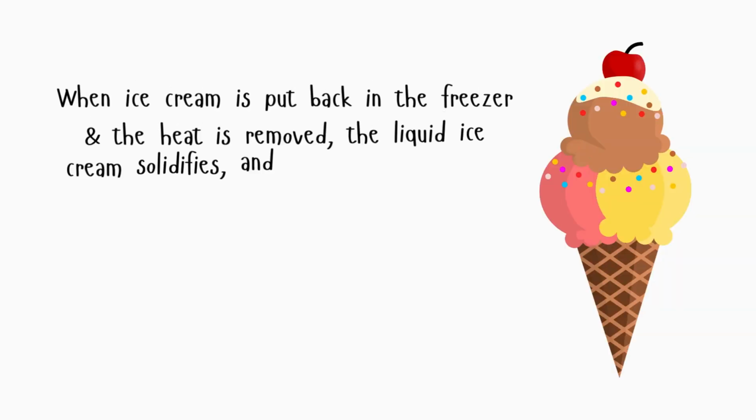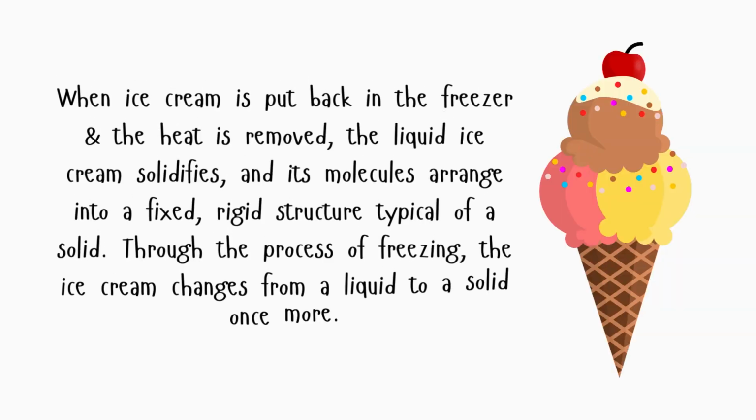Let's take the example of the ice cream again. When ice cream is put back in the freezer and the heat is removed, the liquid ice cream solidifies, and its molecules arrange into a fixed, rigid structure typical of a solid. Through the process of freezing, the ice cream changes from a liquid to a solid once more.